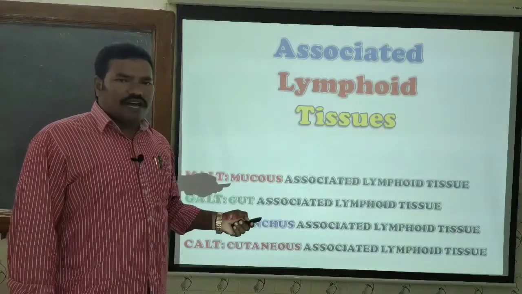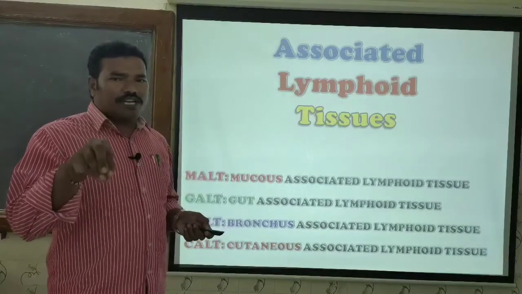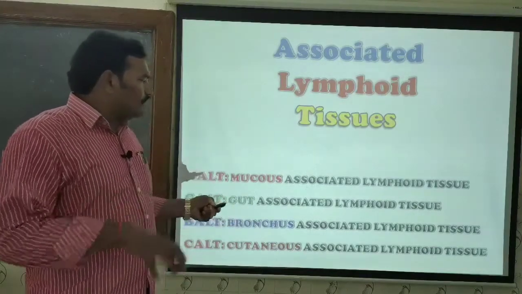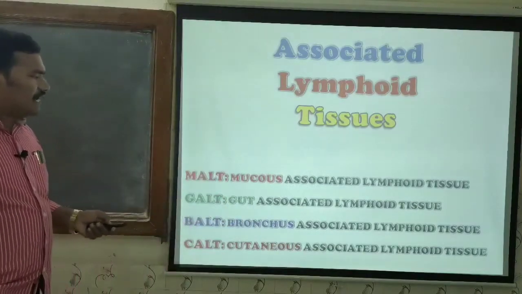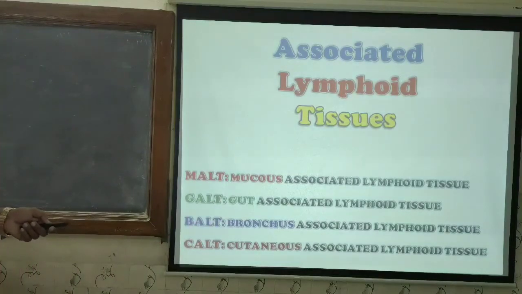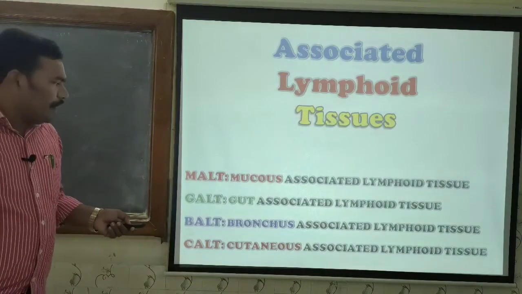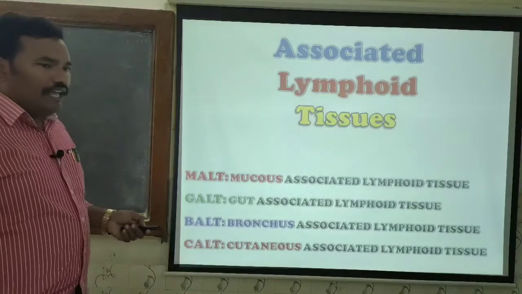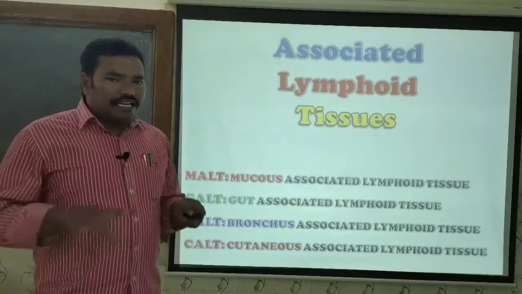That is, most of the organs are internally lined with the mucous membrane, and these mucous membranes contain clusters of lymphocytes at the primitive level.